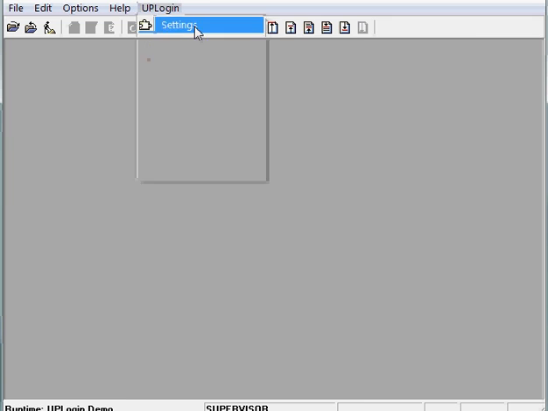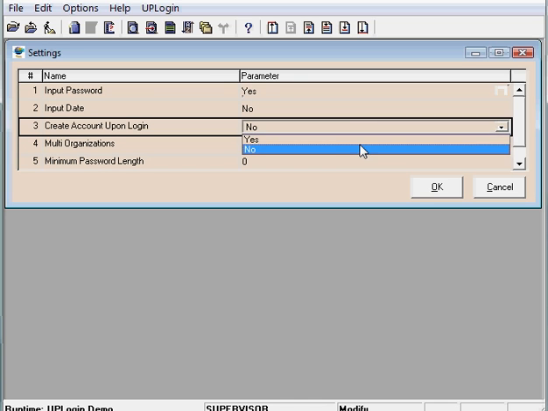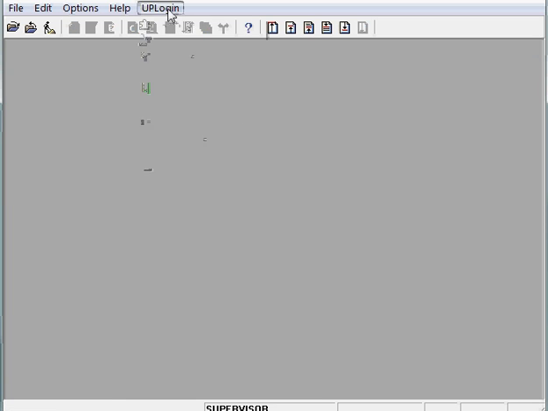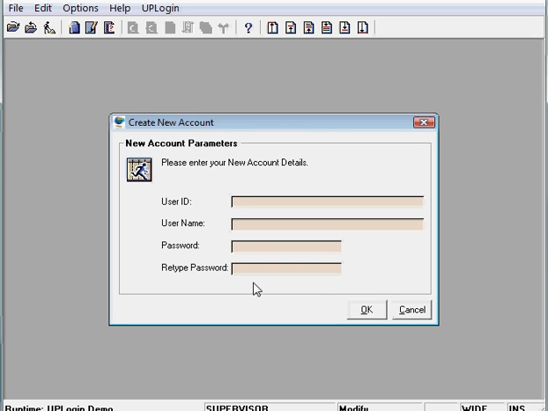The create account upon login option will show you more clearly that the logon option is not limited to the logon option of the Magic security. So activating this option, if I log on over here, and if I'm a new user who doesn't have access to the system currently, I can actually use this option and register myself, let's say new user.